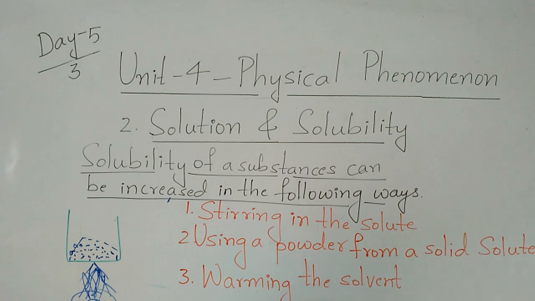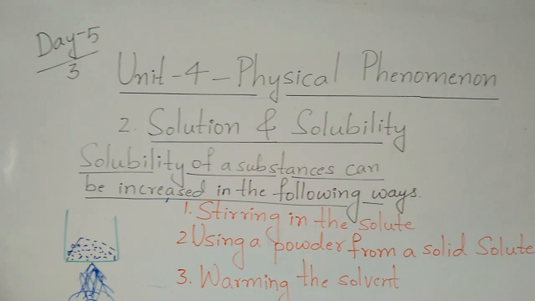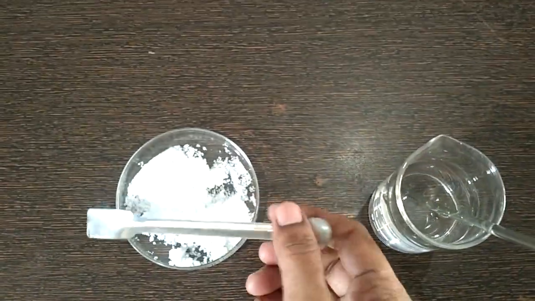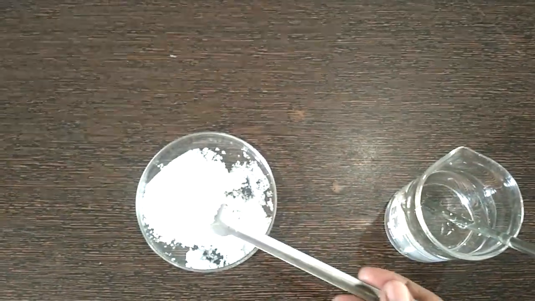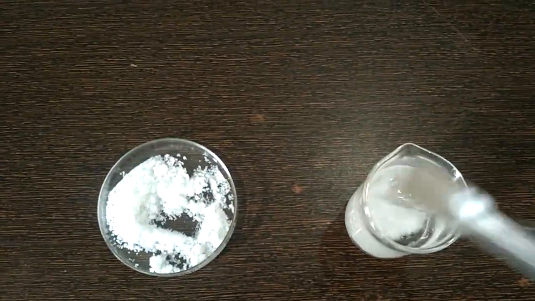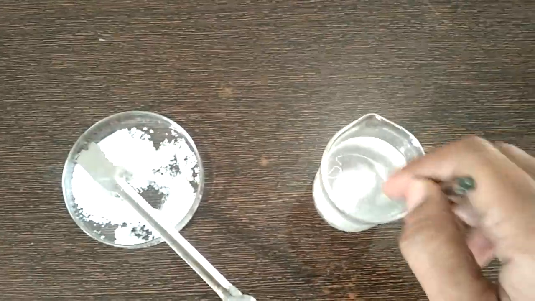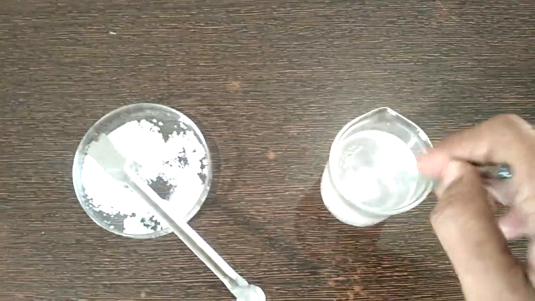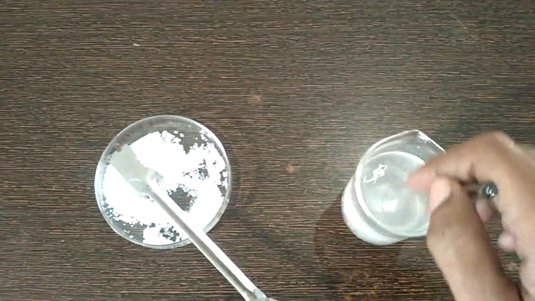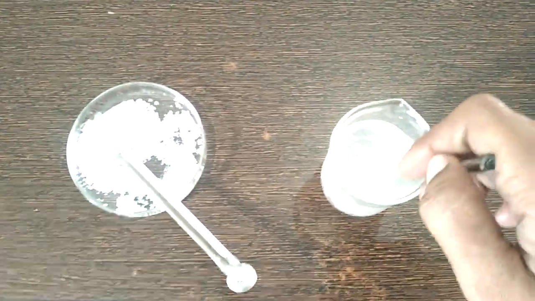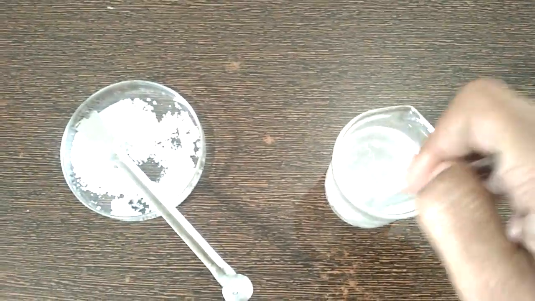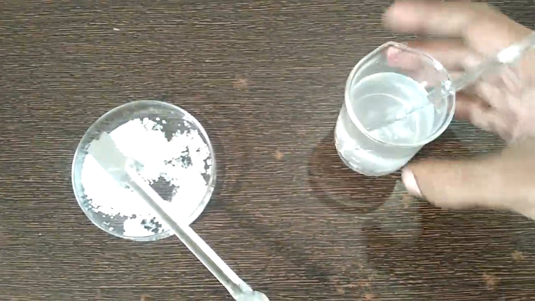Okay, children? See, children, I will add some sugar here. You can see, I will add some sugar. Keep on stirring. It mixes very soon. Stirring the solute, you can see it mixed. Everything is mixed. Yes?